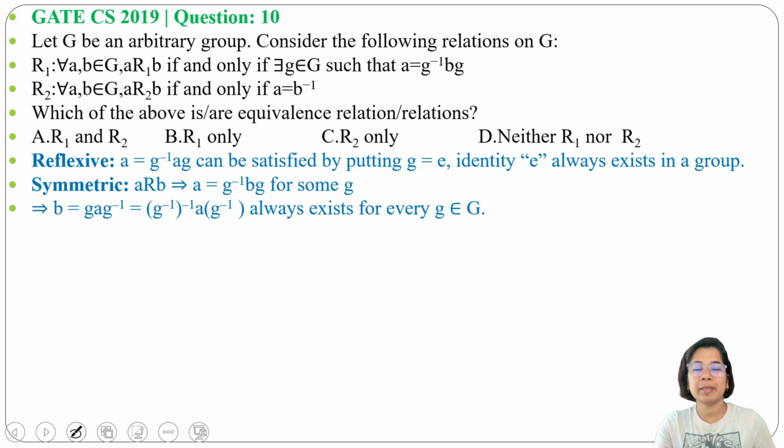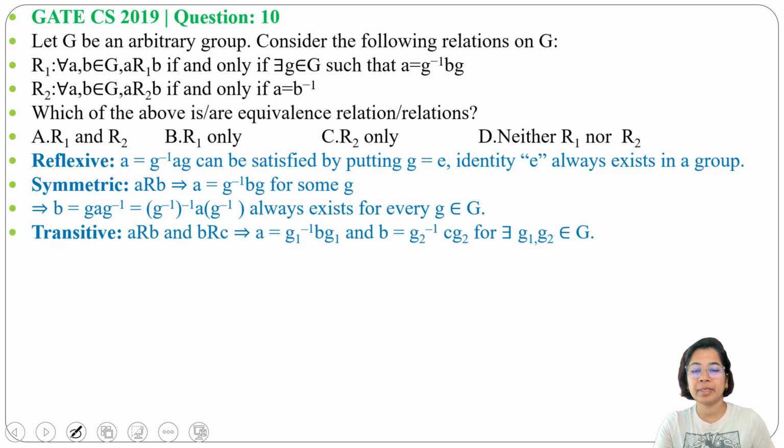For transitive, if A is related to B and B is related to C, then A must be related to C. So here A equals g1 inverse B g1 and B equals g2 inverse C g2. Here g1 and g2 are some elements, so there exist some g1 and g2 that belong to the group G. Now in place of B, we can write g2 inverse C g2.